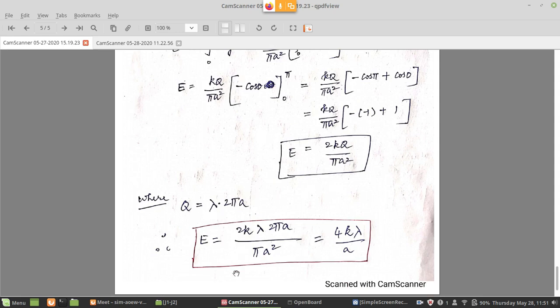So if you do that, then you can say that the electric field will become 4k lambda by a. So this expression you don't have to remember, but the previous one if you can remember as a result, then you can always substitute q in terms of lambda and get it. Right. So that is another application for calculation of electric field for a continuous charge distribution.